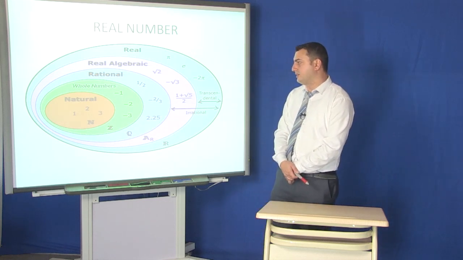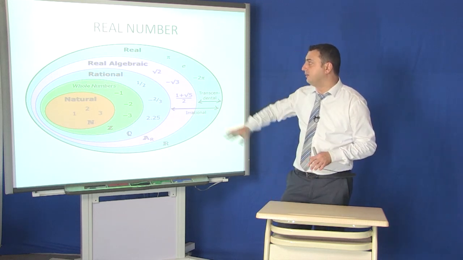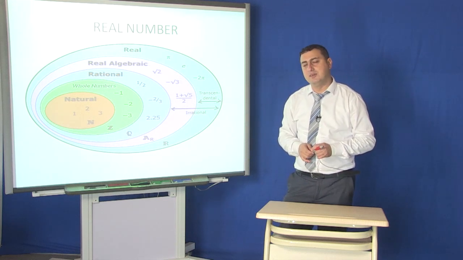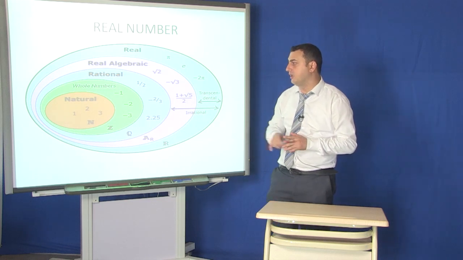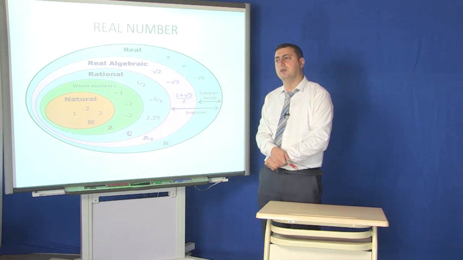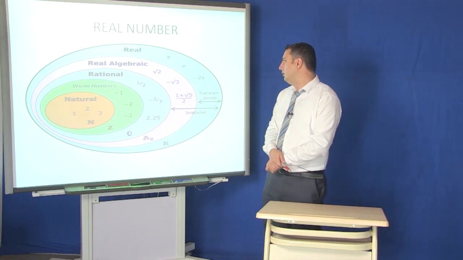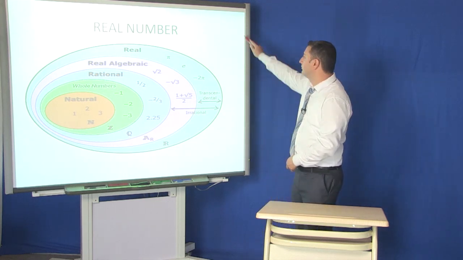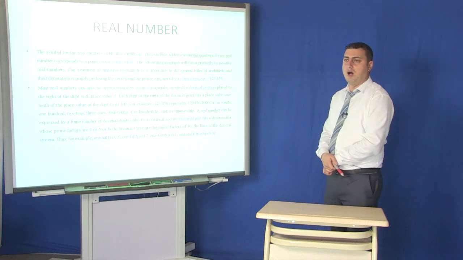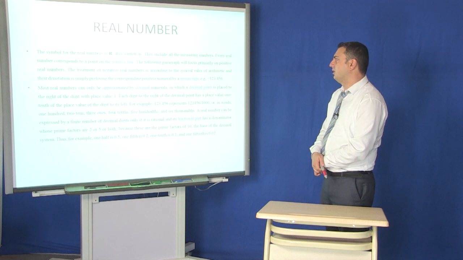Then let's pay attention to natural numbers. The simplest among these numbers is the natural number, because there's not even a sign of minus in natural numbers. The major symbol of natural numbers is N. The symbol for the real numbers is R, and they include all the measuring numbers.